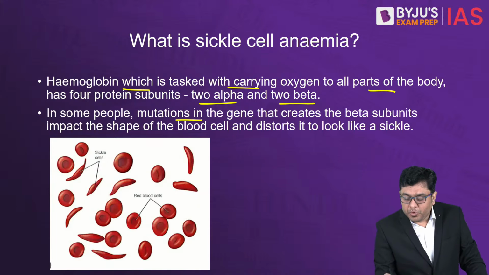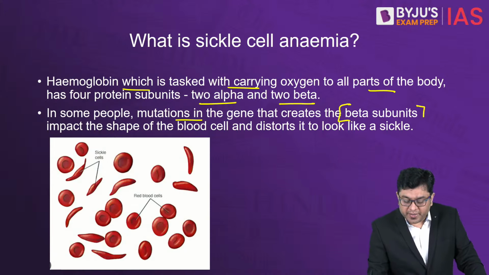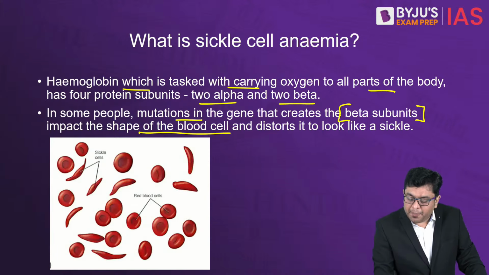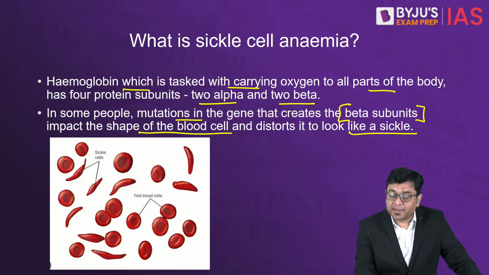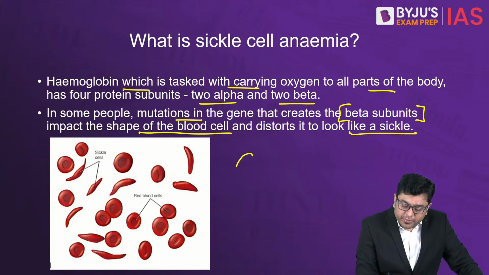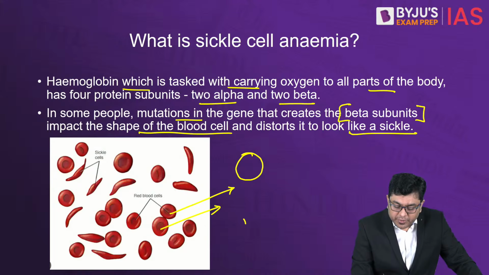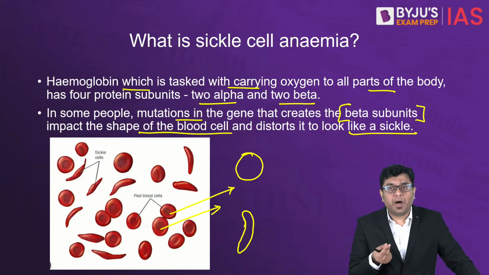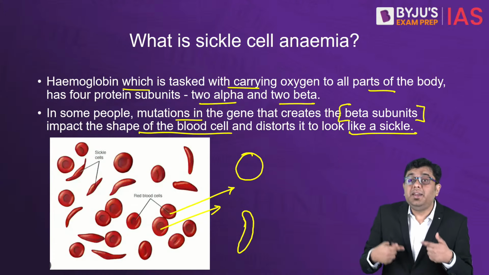Now, in some people, mutations in the gene that creates the beta subunits impact the shape of the blood cell and distort it, so that it appears like a sickle. A normal RBC would look something like this. But if there are genetic mutations, then the cell, rather than being circular, turns into a sickle shape. So that is sickle cell anemia.